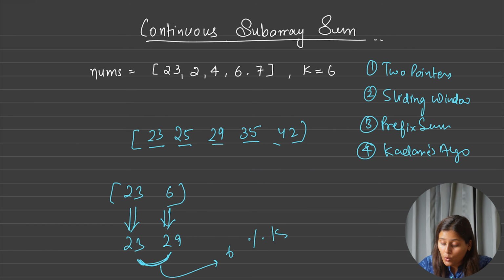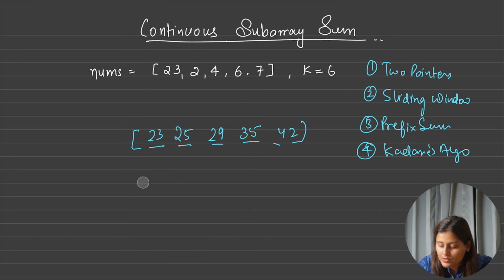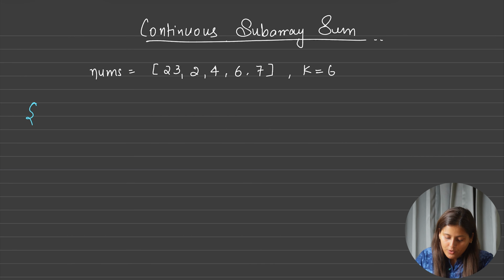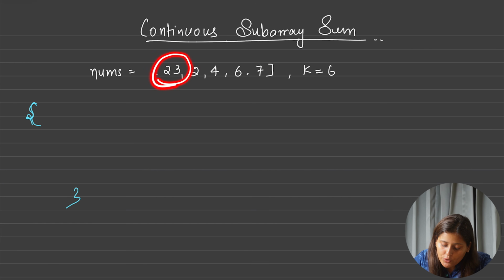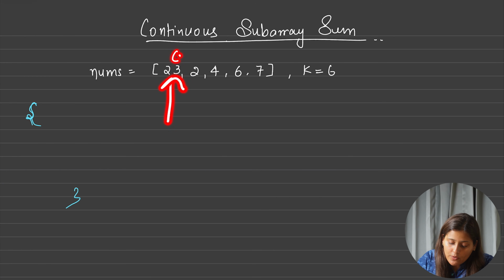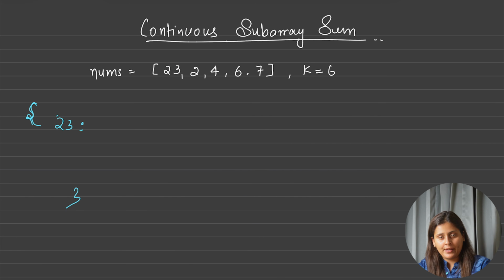Now let's do the code for this. How can we code for this? Okay, so I need a map here. I need a map and I found 23, correct? So for 23, I want to save the index here. I will say I have found a summation 23 and for 23 I have index 0.